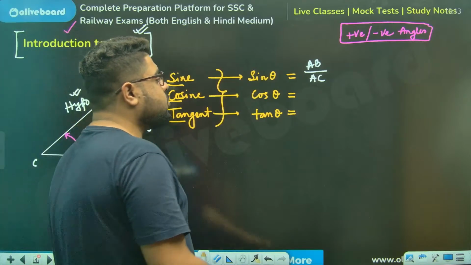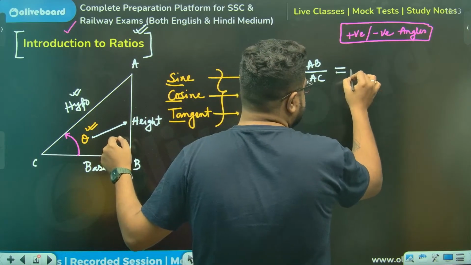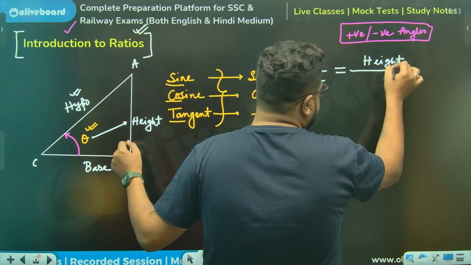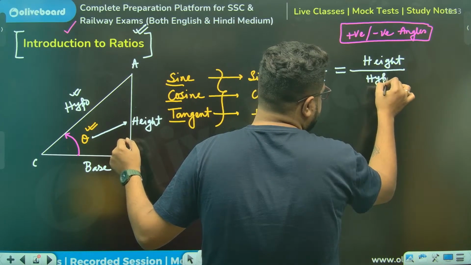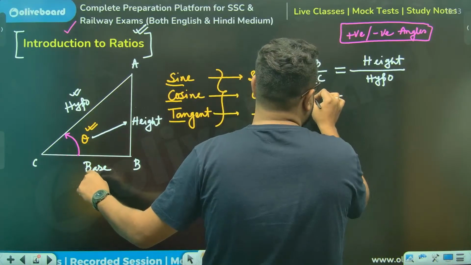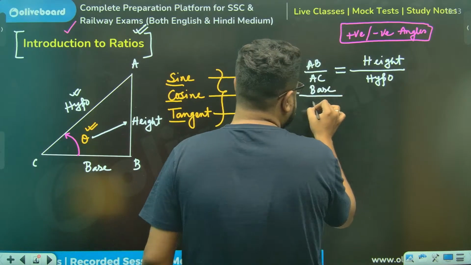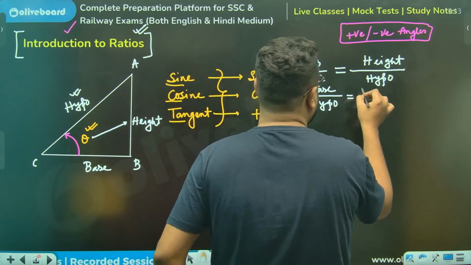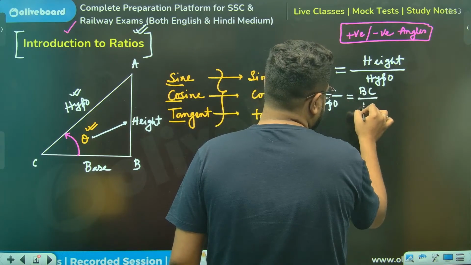Now, sine is always what? Height divided by the hypotenuse. Hypo, I'm writing. Cosine, or cos, will be what? Base divided by the hypotenuse. Or in this case, it will be BC divided by AC.